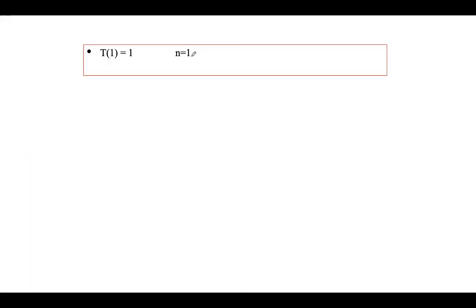The algorithm will stop when n is equal to 1. When n is equal to 1, T of 1 is equal to 1. So T of n is equal to 2 T of n by 2 plus n, for n greater than 1. We have already solved the same example using the substitution method.